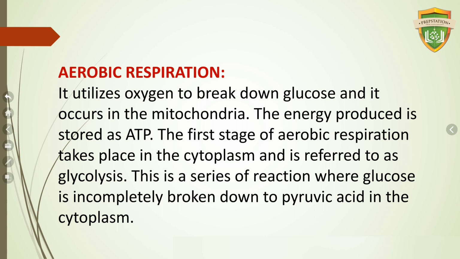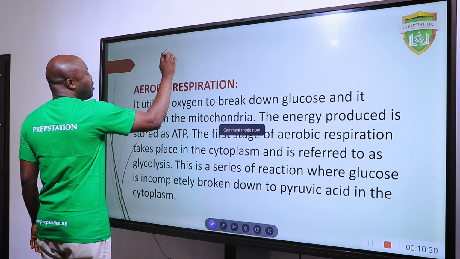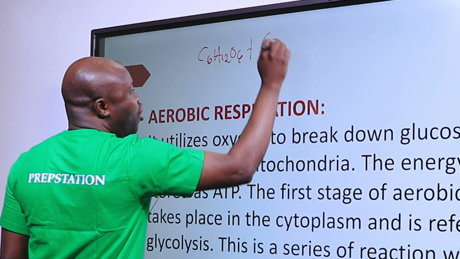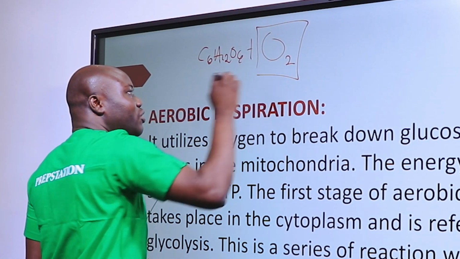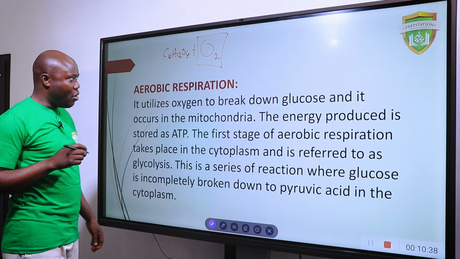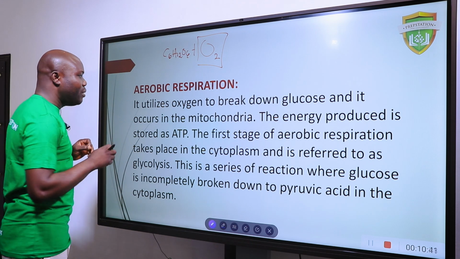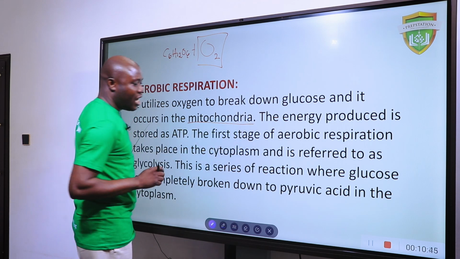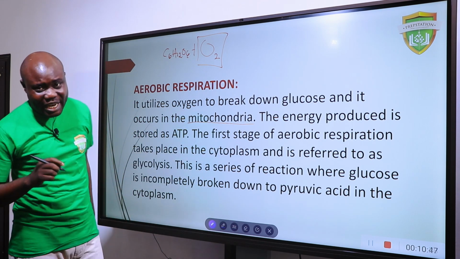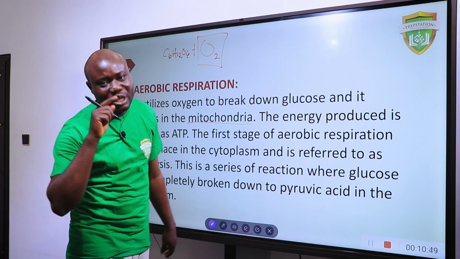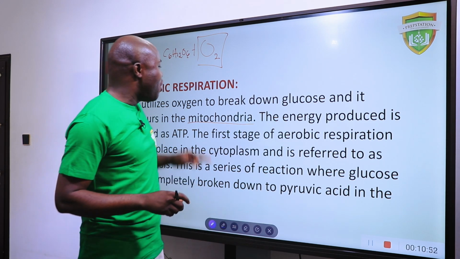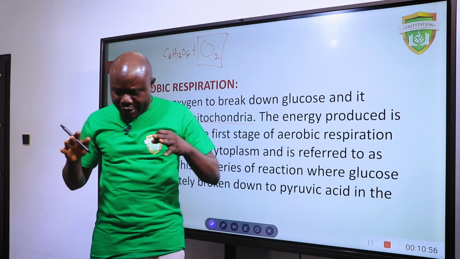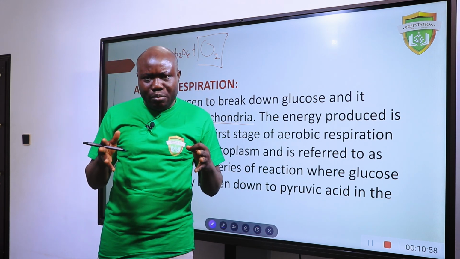When you have your glucose here, then there will be oxygen. So it is the presence of this oxygen that makes it aerobic. And it occurs in the mitochondria. Now, I hope you know that mitochondria has a nickname. And what is the nickname? The nickname is the powerhouse. Why? Because it is in the mitochondria that the largest amount of ATP is produced.